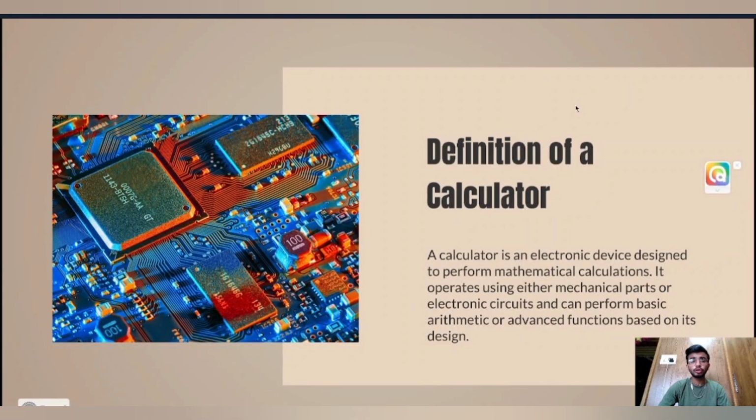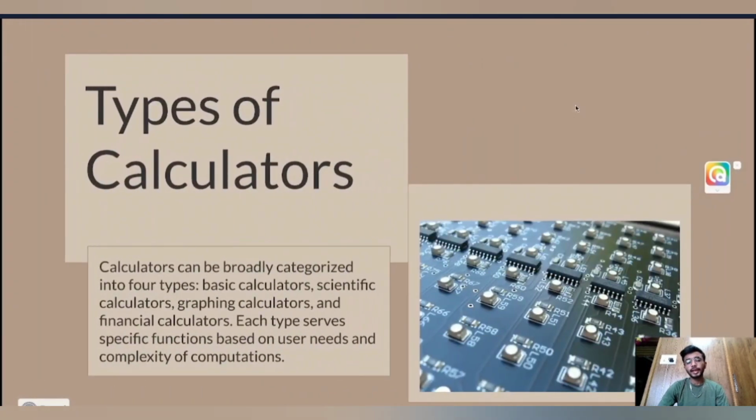A calculator is used to perform arithmetic operations like addition, subtraction, division, multiplication, and many more. Types of calculator. A calculator is basically divided into four parts. First, basic calculators, which means the digital calculators we use come under basic calculators.